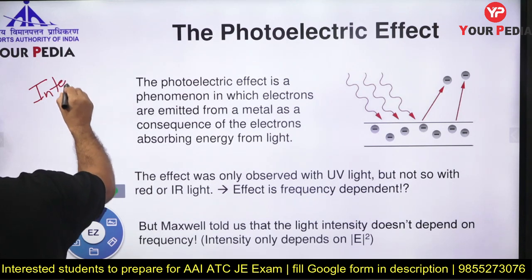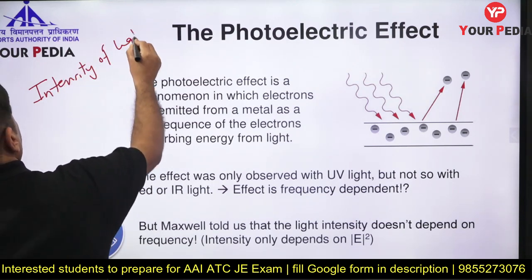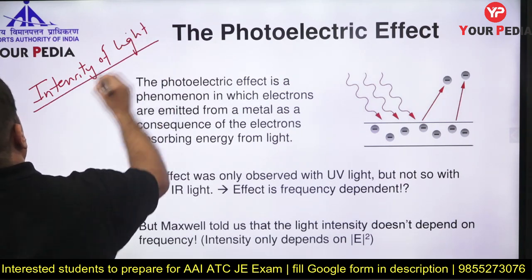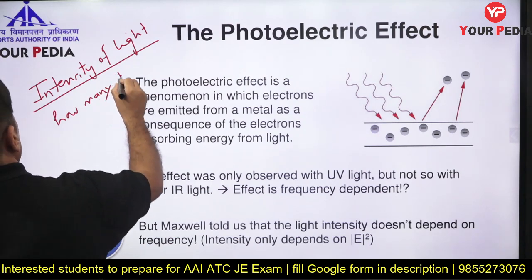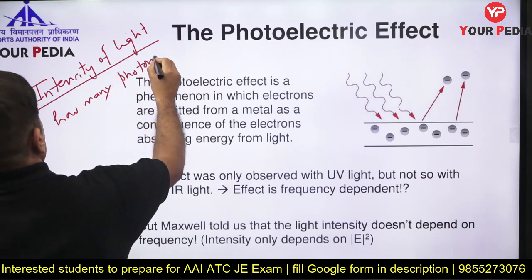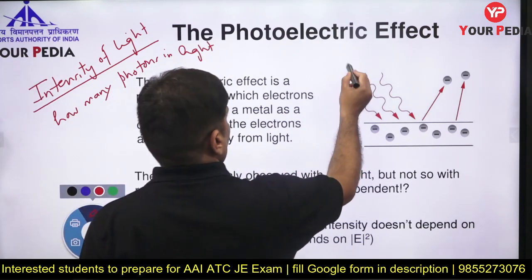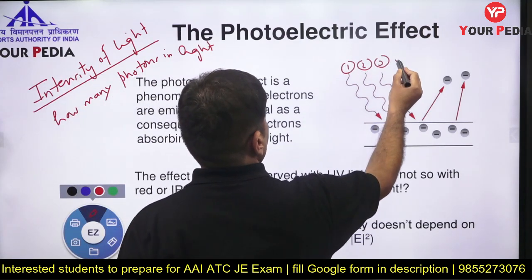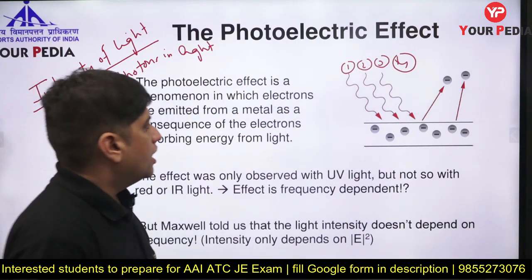Intensity of light means what? Intensity of light means how many photons are there in light? कितने particles हैं light के अंदर? So 1, 2, 3, 4, that is intensity of light. How many photons? And